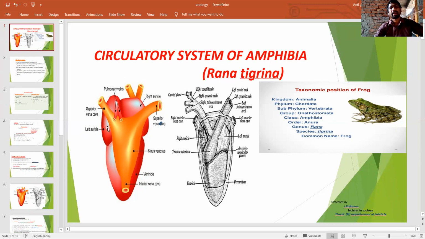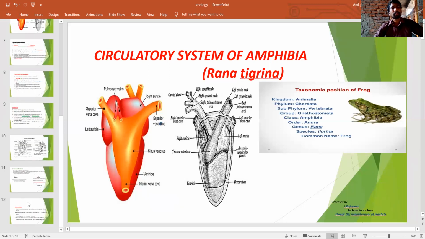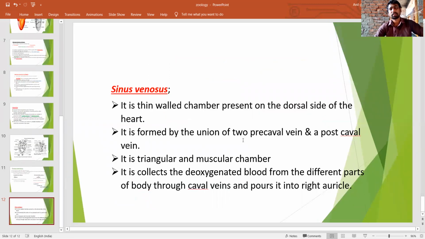These are the structures, the parts contained internally and externally. This is the structure of the heart. Thank you.